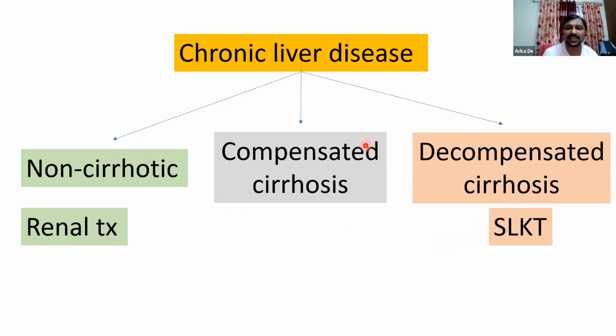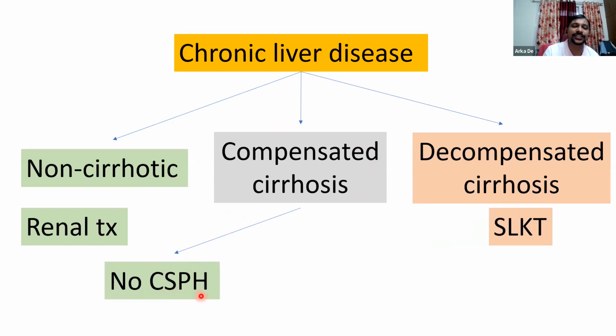Compensated cirrhosis per se is not a contraindication for renal transplant alone. And in these patients, we need to see what is the degree of the underlying portal hypertension. So if there is no CSPH, CSPH means clinically significant portal hypertension. By definition, portal hypertension is a hepatic venous pressure gradient above 5 millimeters of mercury, and clinically significant portal hypertension is a hepatic venous pressure gradient above 10 millimeters of mercury.